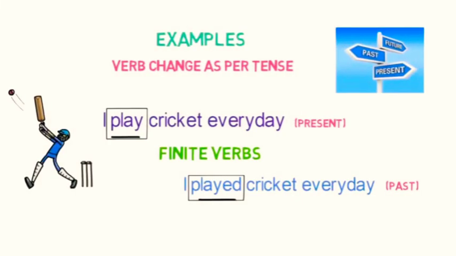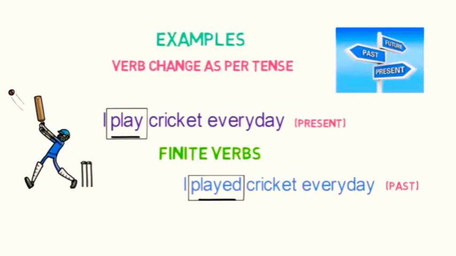Now understand these three parameters with examples one by one. Verb changes as per tense. I play cricket every day. I played cricket every day. So in both the sentences, as you can see here, the word play is written in two ways.